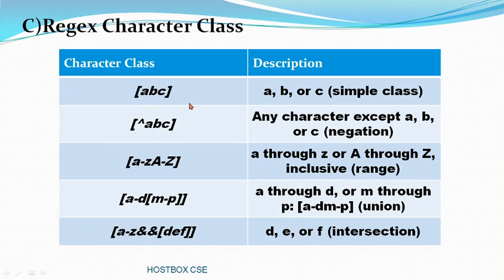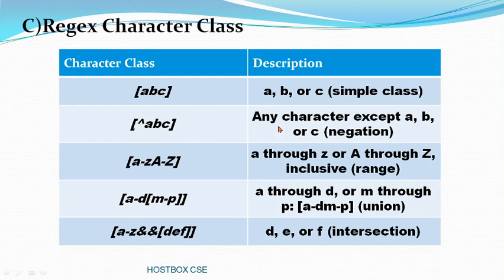Except ABC, what is the D available? It will go and print the D only. Then A minus Z, continuously A minus Z, capital letter and small letter, that means A through Z inclusive range. Then A minus D or M minus P, which is A through D or M through P, the union. At last, A minus Z and then in square brackets D, E, F, that is the intersection.